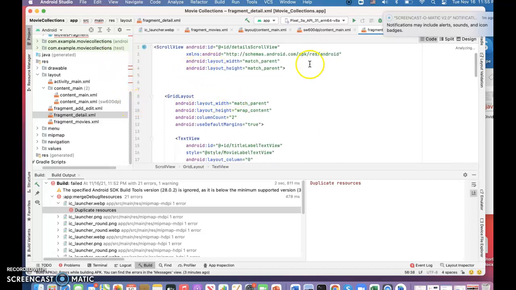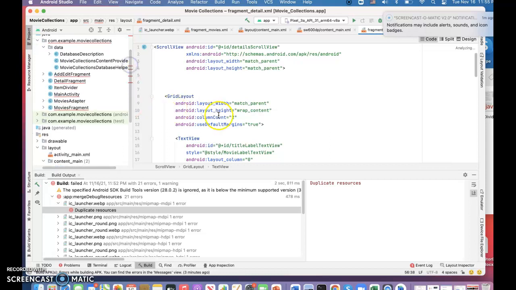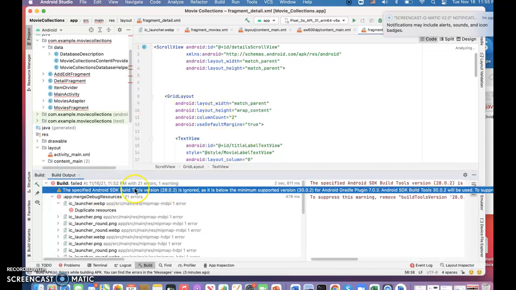Well, I wasn't able to generate the APK file. So I was reading the developer website, and it seems like since this year, all the libraries are no longer supported. So they say that you need to migrate to AndroidX.